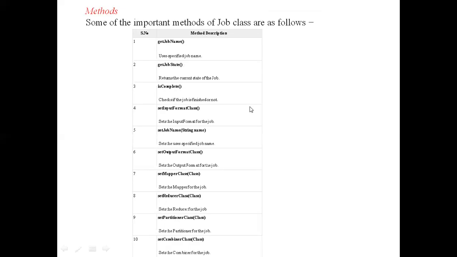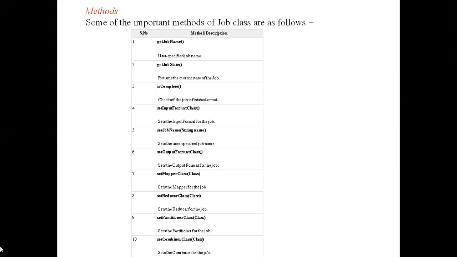Okay, some important methods of this Job class we have to see. See, the get and set methods. getJobName is used to know the job name from the user. getJobState gives the current status of the job after the job is given to the mapper class and reducer class. Whenever we want to know the status, we use this getJobState. isComplete checks whether the job is completed or not.